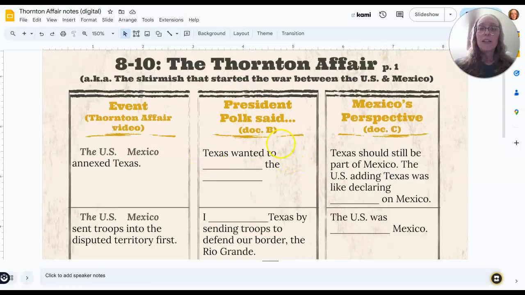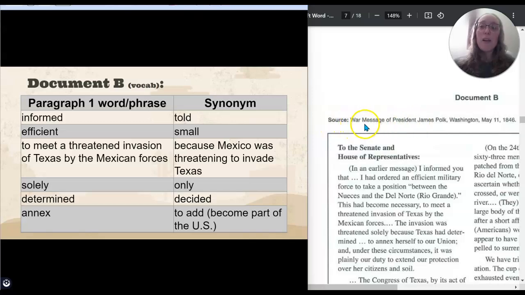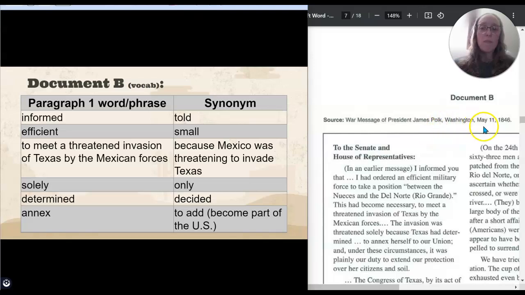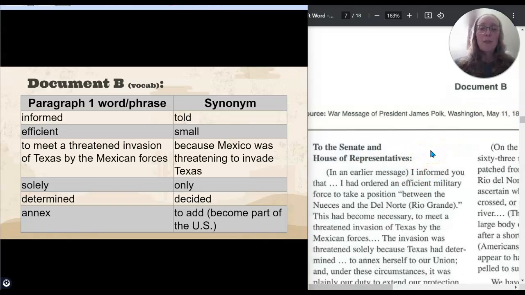So we're going to start here. The source that we're reading is the War Message of President James Polk, written in Washington on May 11th, 1846, or, delivered on May 11th. He wrote it for several days before that. It's written to the Senate and the House of Representatives.